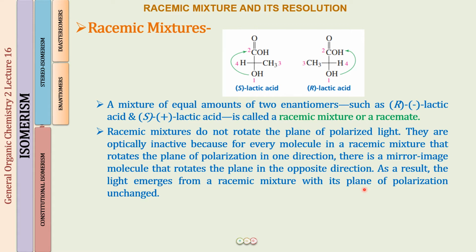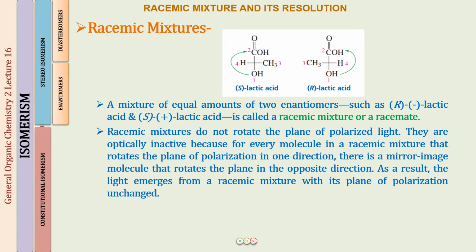One compound is rotating the light clockwise, the other anti-clockwise, so the light coming out is unchanged. There is no change in its plane, and therefore the specific rotation we observe is going to be 0 degree. We call that a racemic mixture, a mixture of two compounds, and we term it optically inactive.